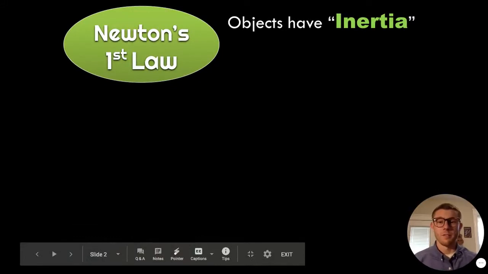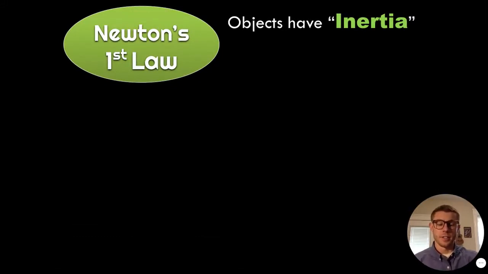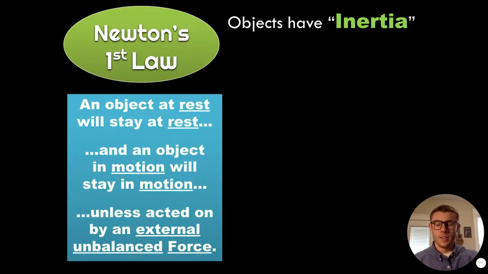So let's start with Newton's first law. Objects have inertia. But what does that mean? That could mean that an object at rest will stay at rest, or an object that's in motion will stay in motion, unless acted on by an external unbalanced force. So we kind of have three different things going on here, so let's break them down piece by piece.